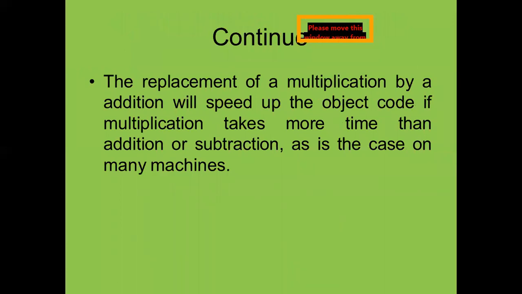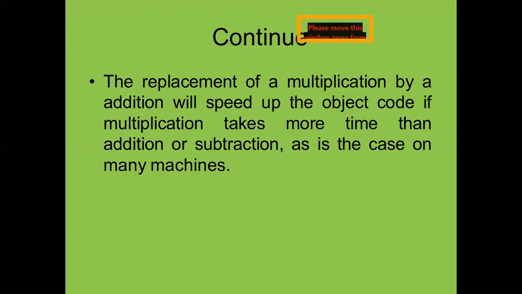The replacement of multiplication by an addition will speed up the object code. So you have already seen, we are going to remove the induction variable and we are replacing a few values.